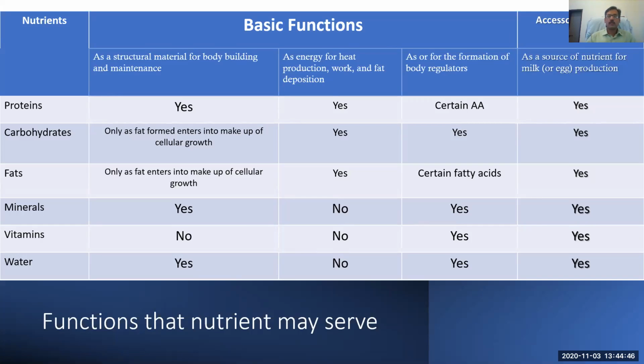Not all, some hormones like reproductive hormones, estrogen and progesterone, are steroidal hormones. Then accessory functions are also performed. Amino acids or protein are present in the milk, egg, meat. So it means protein is performing both basic and accessory functions.